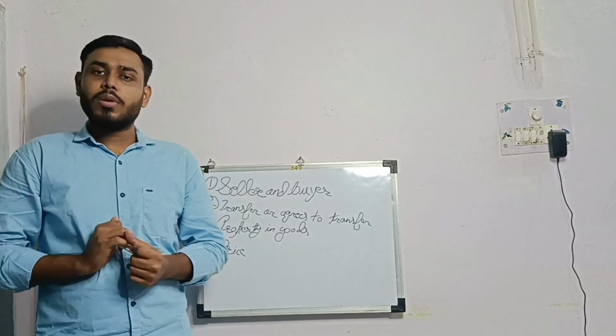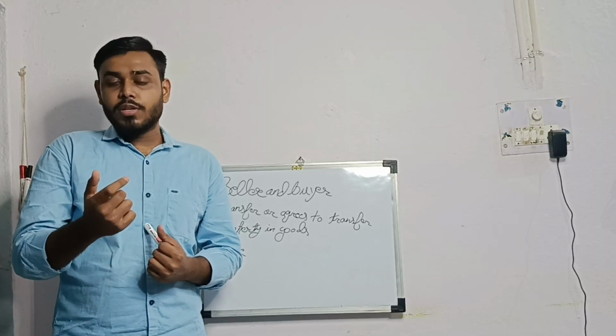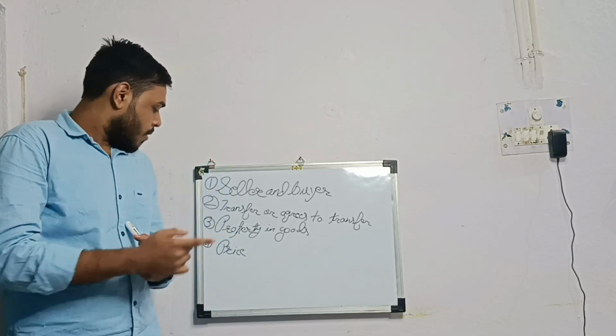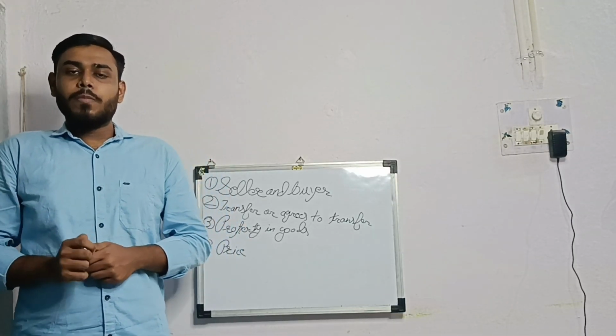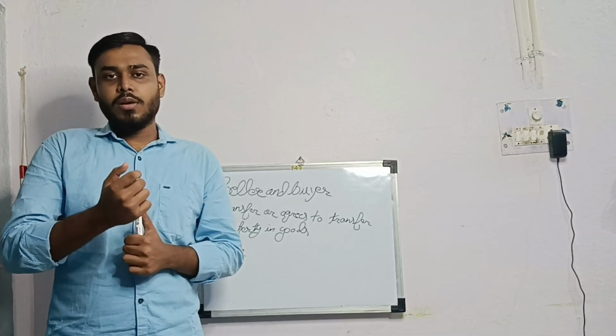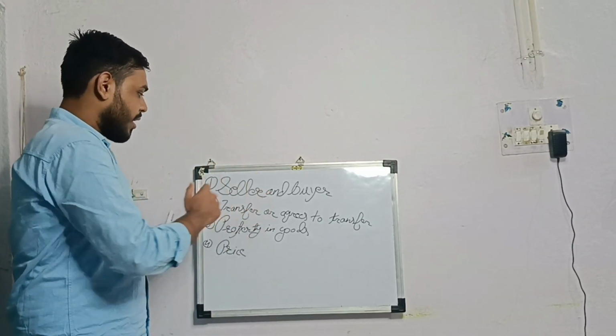Basically, contract of sale is a contract whereby seller transfers or agrees to transfer property in the goods to buyer for the price. Now, if you understand this definition, it's very easy to get the definition of sale from these essential elements.